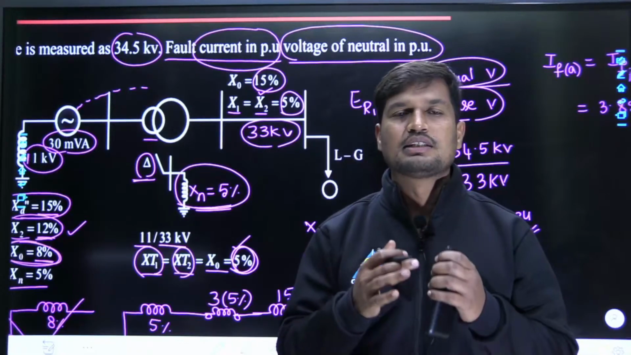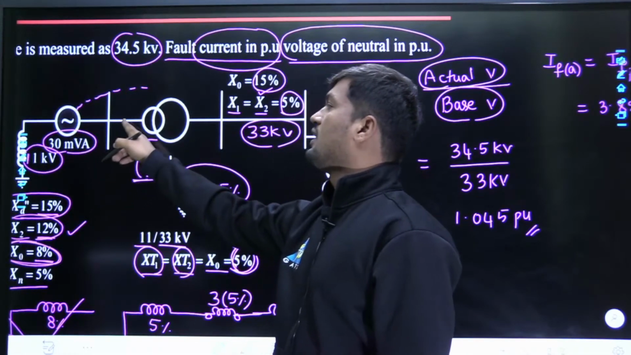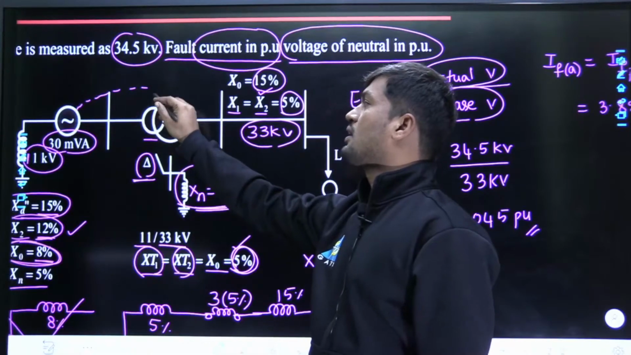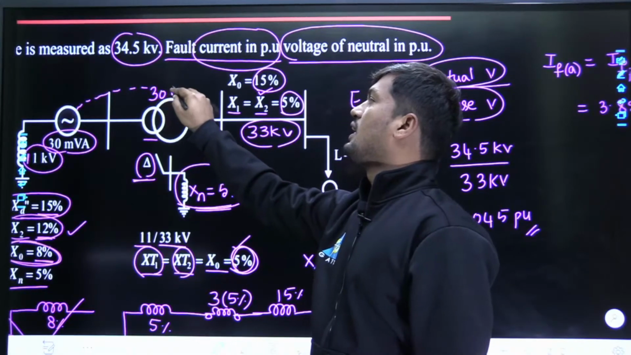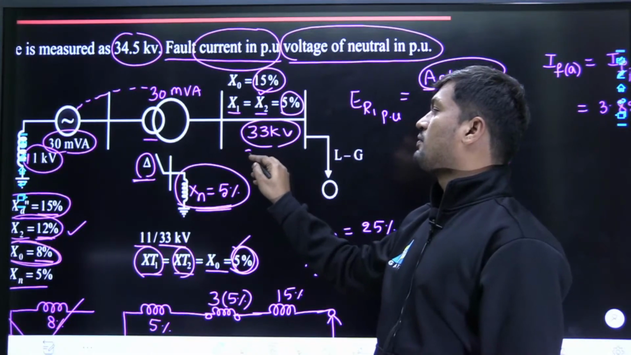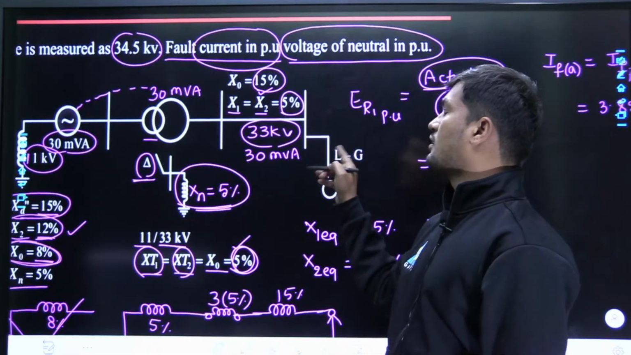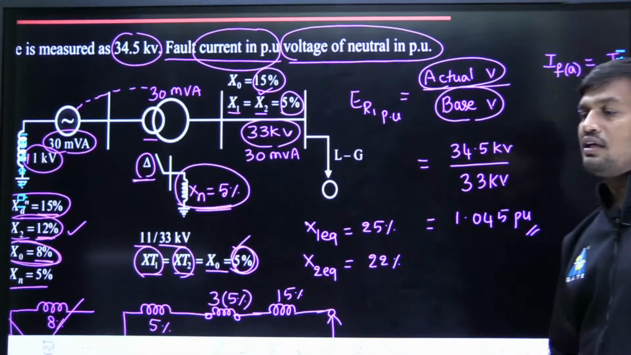Very clearly these basics I have explained. Now tell me, the generator power rating is 30 MVA, therefore the power leaving this bus bar is also going to be 30 MVA, and the power entering this bus bar is 30 MVA, therefore the power leaving after the bus bar is also 30 MVA. I can say at the fault point the power rating is going to be 30 MVA.